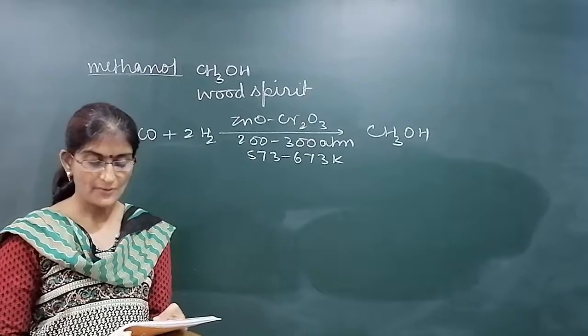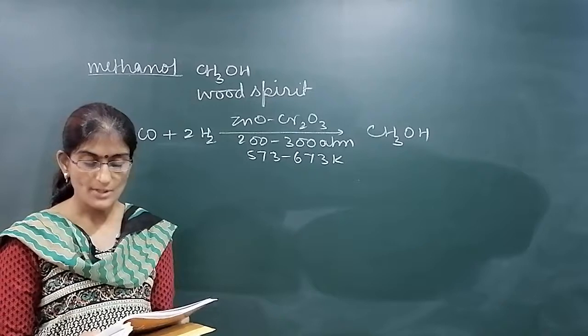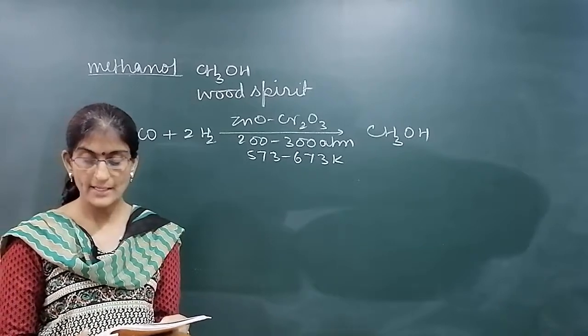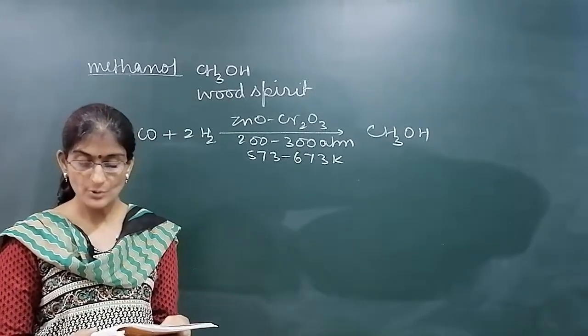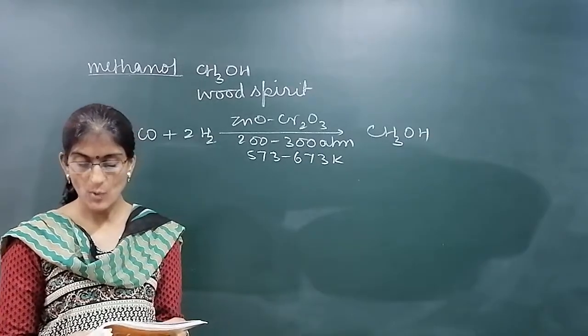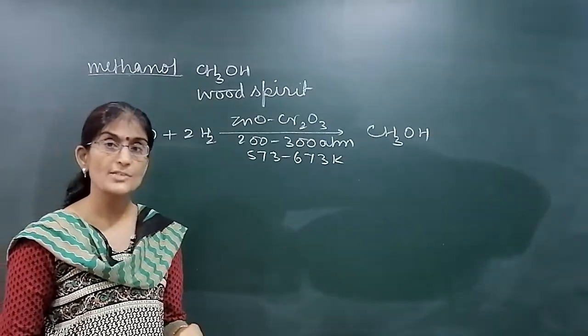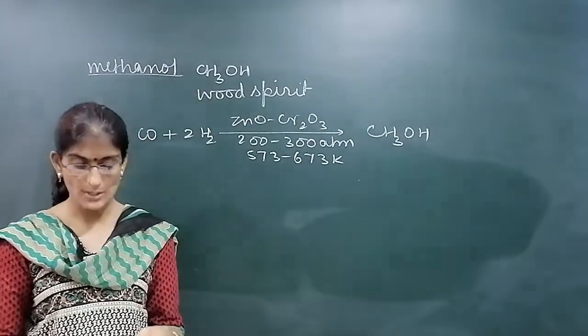Even if a small quantity of methanol is consumed, it causes blindness, and a large quantity leads to death. But it is used as a solvent in paint, varnish and for making formaldehyde. These are the uses of methyl alcohol or methanol.